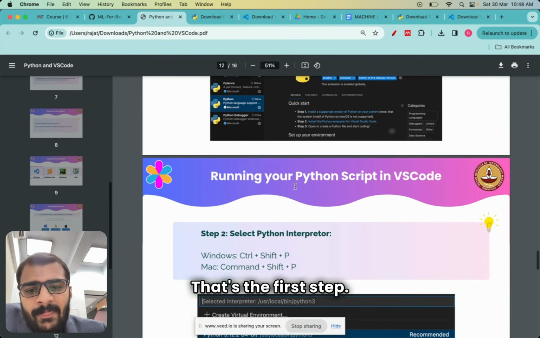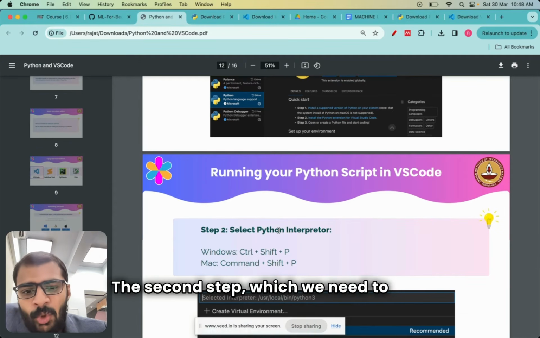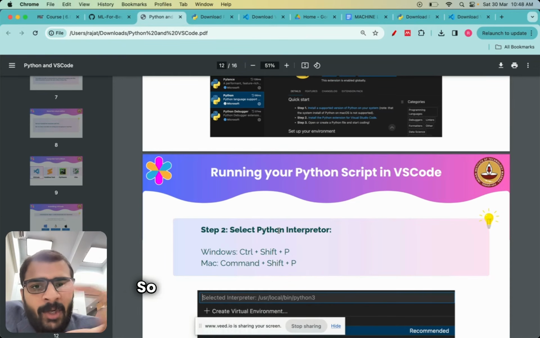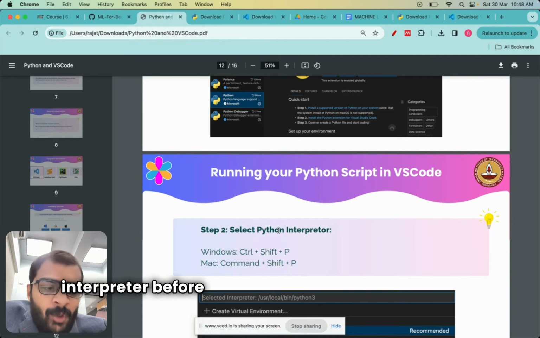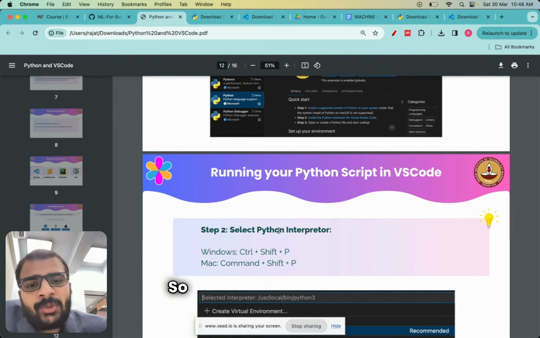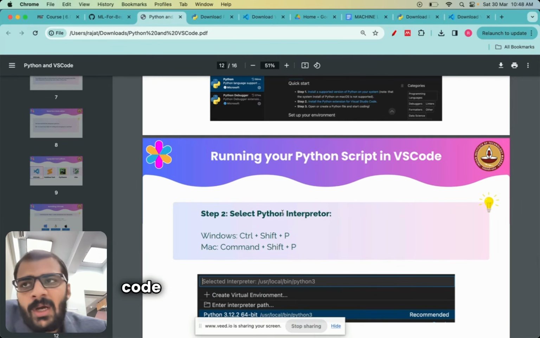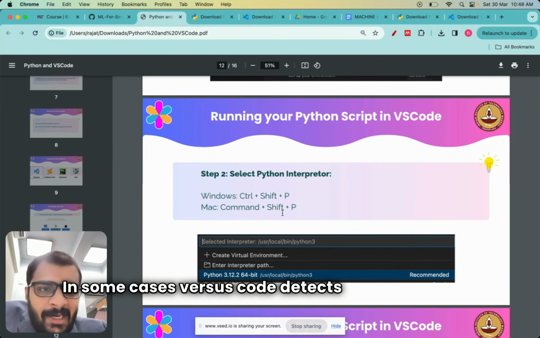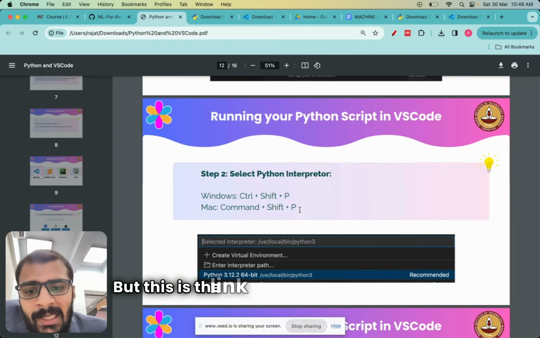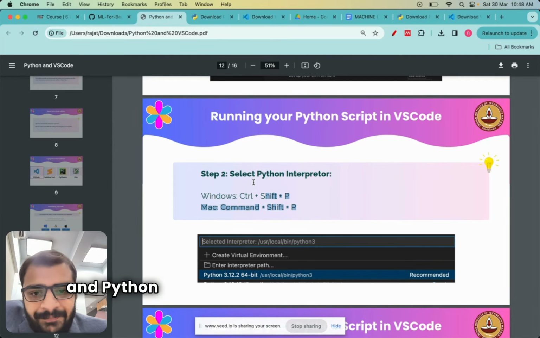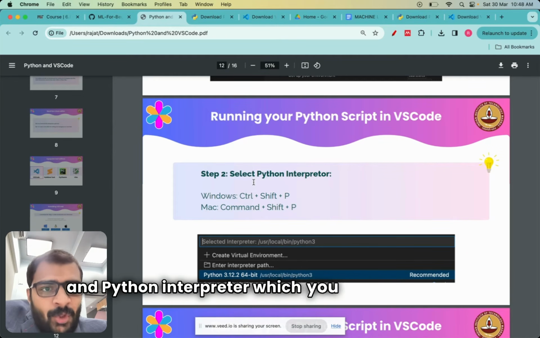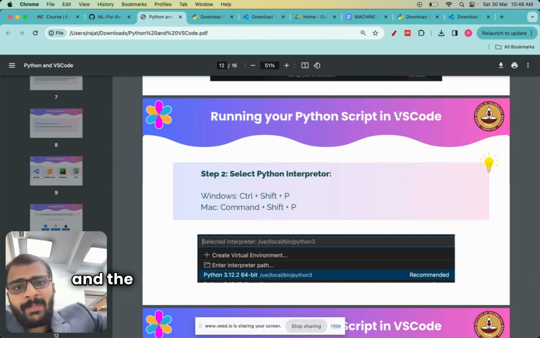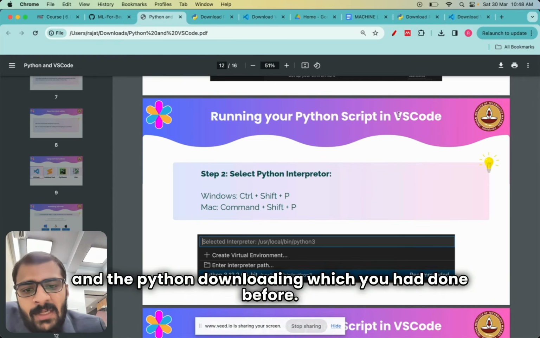That's the first step. The second step which we need to do is tell VS Code what is our Python interpreter. So remember I told you about the interpreter before, which you also downloaded, right? So you need to tell VS Code what is your Python interpreter. In some cases VS Code detects it automatically, but this is the link between VS Code and the Python interpreter which you have downloaded. This is the link between the VS Code download and the Python download which you have done before.